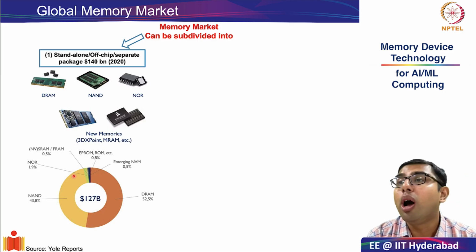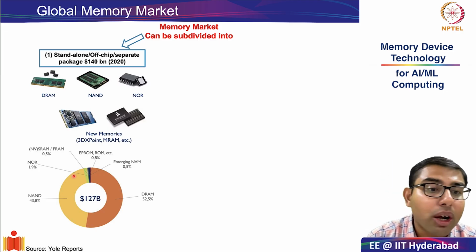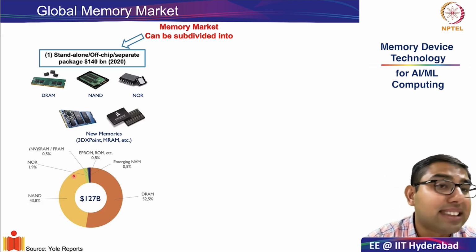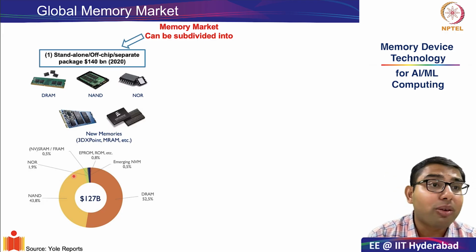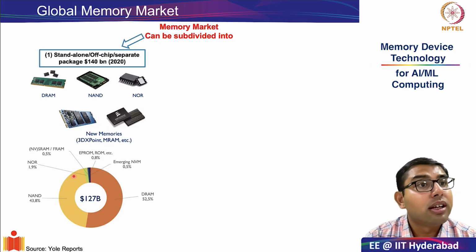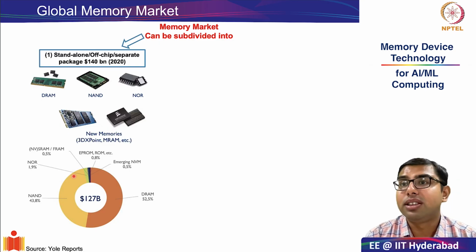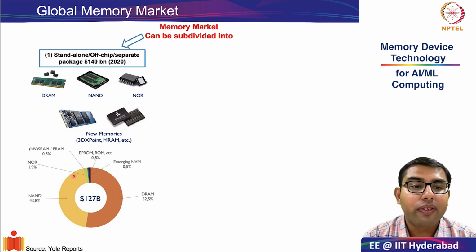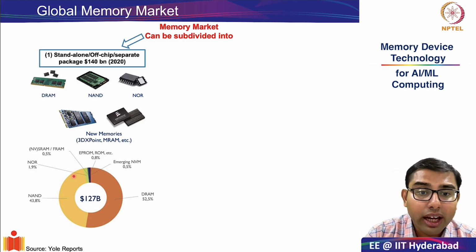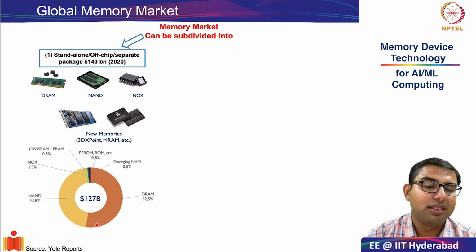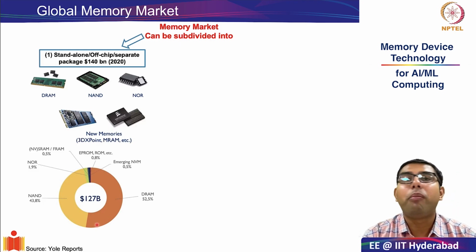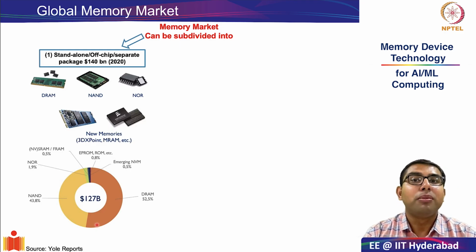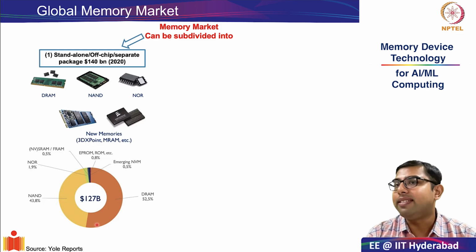NAND flash is much smaller, roughly 44%. Why is this happening? Let me repeat the question. Although the size of DRAMs in terms of memory capacity is much smaller than NAND flash, in absolute dollar terms the size of the DRAM market is much larger. Why is this happening? Please take a moment to pause and think.